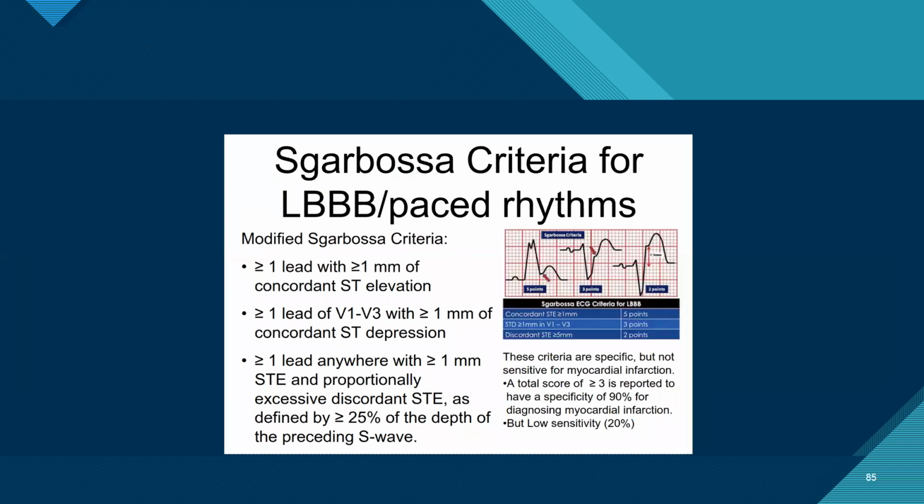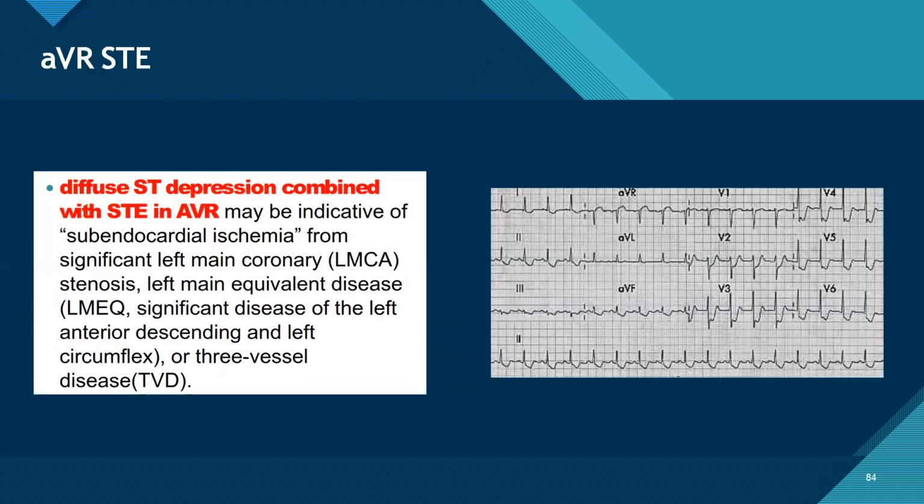Coming to LBBB. Please, tell me, what is the ESC criteria of left main equivalent? If there is ST depression in 8 or more leads with ST elevation in aVR or V1, which is more than or equal to 1 mm, plus ST depression in more than 8 leads, then it is a left main equivalent. But this definition is not given there. Is yours the latest?